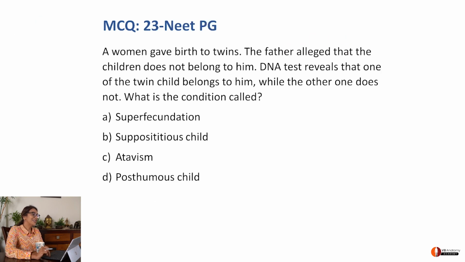So let's talk about MCQ 23. A woman gave birth to twins. The father alleged that the children did not belong to him. DNA test reveals that one of the twin child belongs to him, the other one does not. What is this condition called? Obviously, we just did it, right? We know it is called superfecundation. Once you know it as superfecundation, it has been asked so often, right from my college years to the time today. This question gets asked repeatedly. Be prepared for it. And I'm going to put a little asterisk here so that you'll remember this gets asked very often.